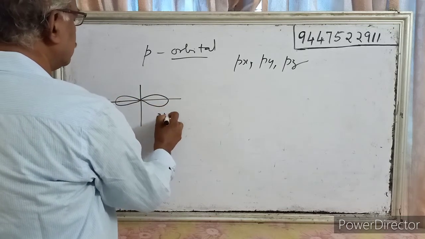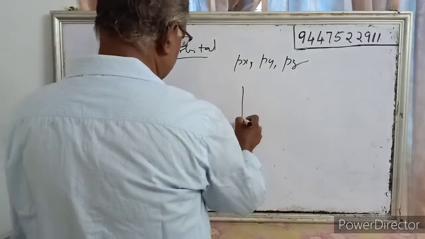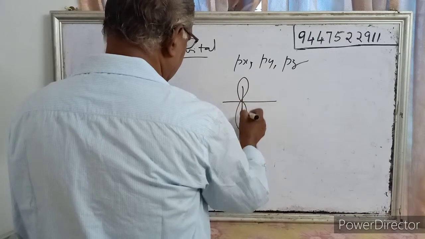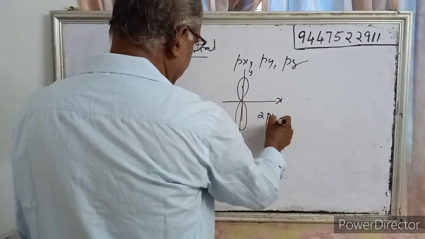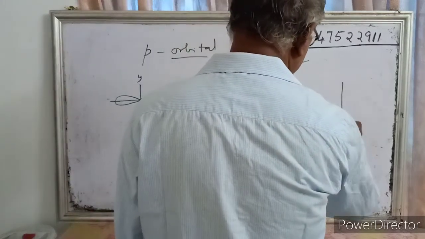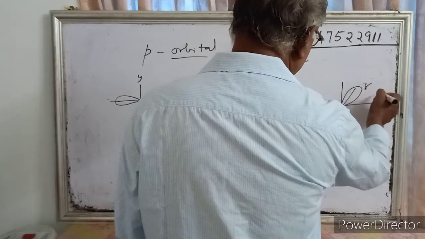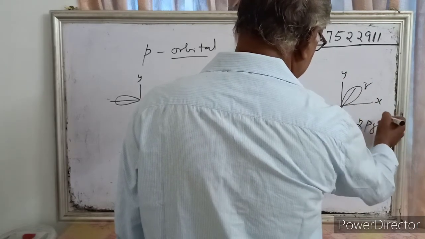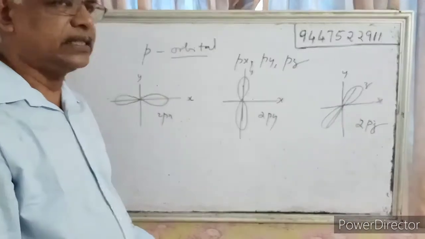This is 2px along the x-axis, then 2py, and 2pz.